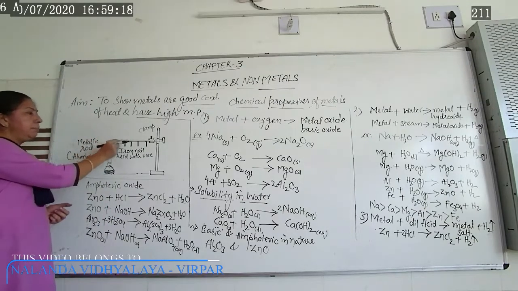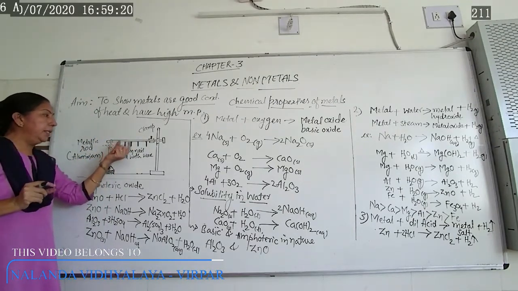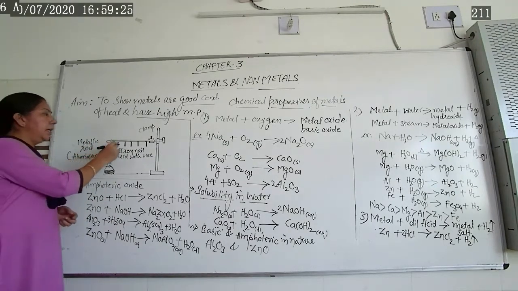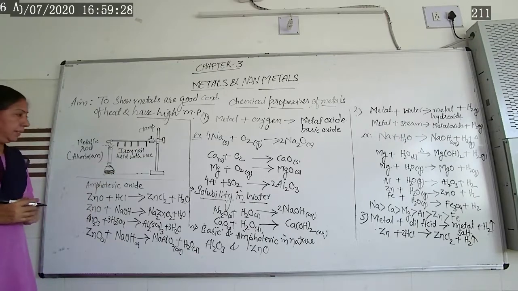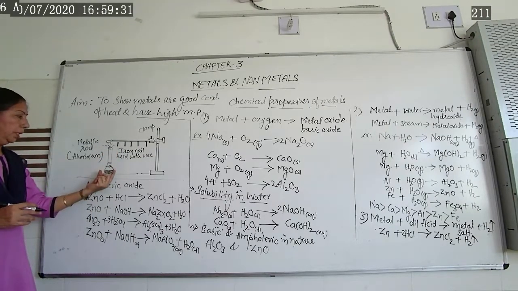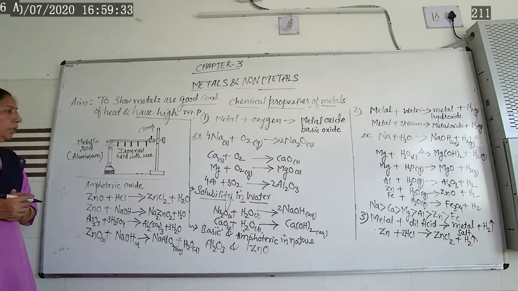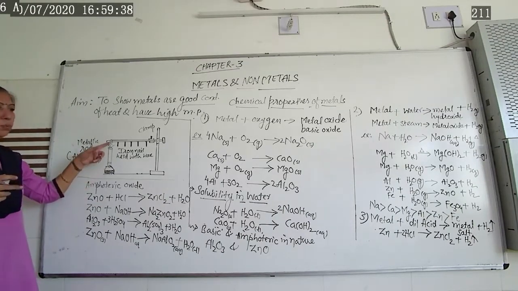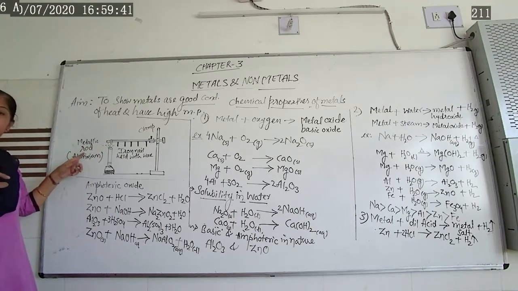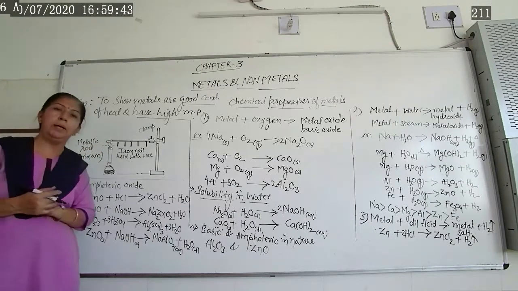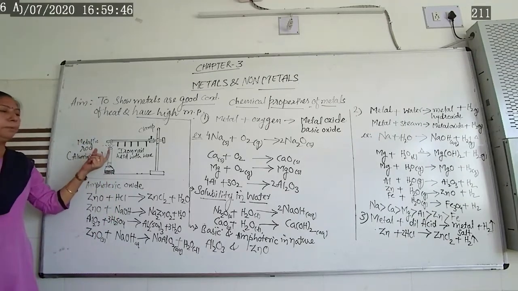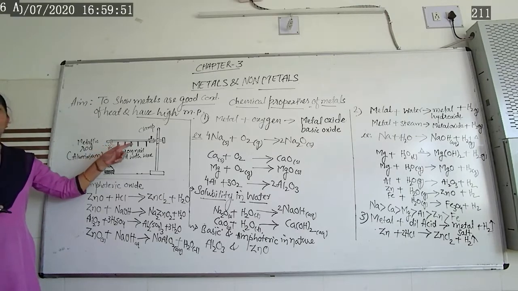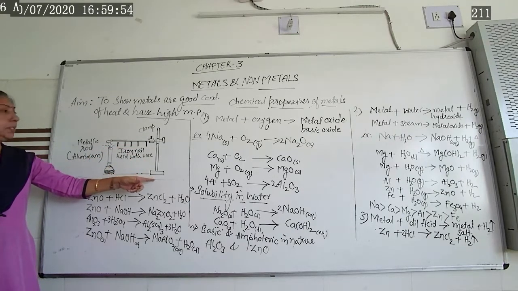Now at particular places, you keep the iron nails and fix them with the help of wedge. Fix these iron nails with the help of wedge, and below this rod, you have to keep a burner. Start the burner and observe. What have we done? First we have fixed the metallic rod. Here I have taken an aluminum rod. You can take a copper rod, aluminum rod, whatever metallic rod you want. This aluminum rod is fixed onto the stand.